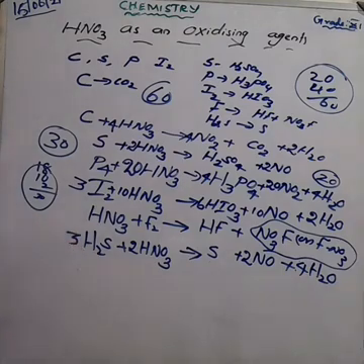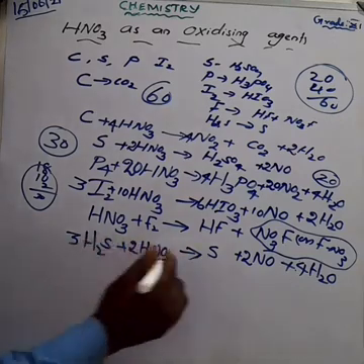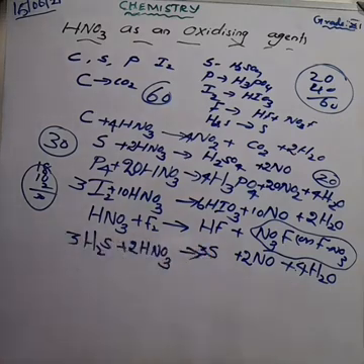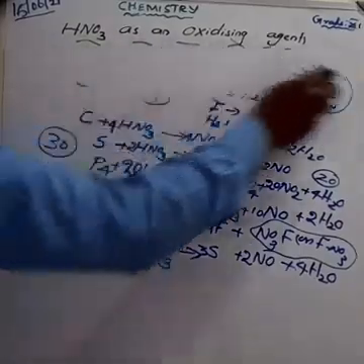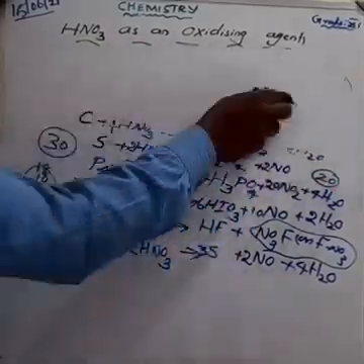So now hydrogen balanced, nitrogen balanced. What about the sulfur? Here having 3 sulfur. So make it 3 sulfur. Sulfur is also balanced. And oxygen is also balanced. Am I right? This is the importance of an oxidizing agent. Nitric acid reacts with non-metals such as carbon, sulfur, phosphorus, etc. Am I right?